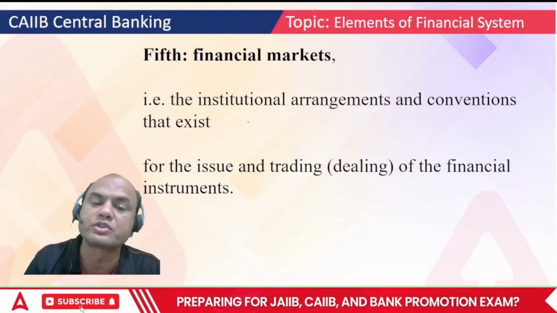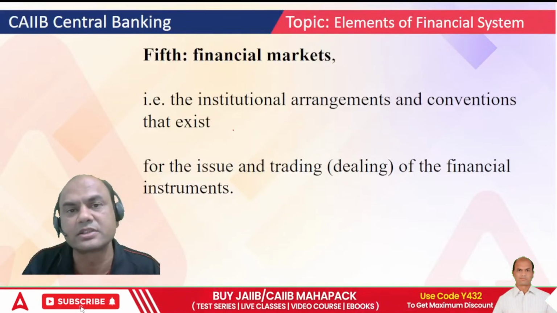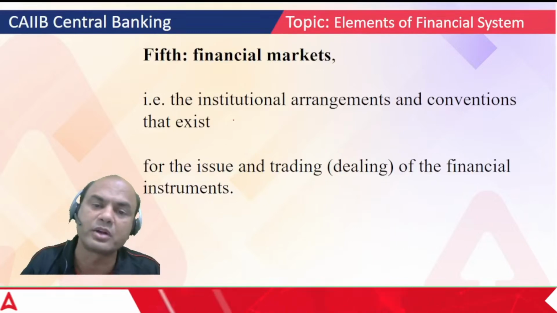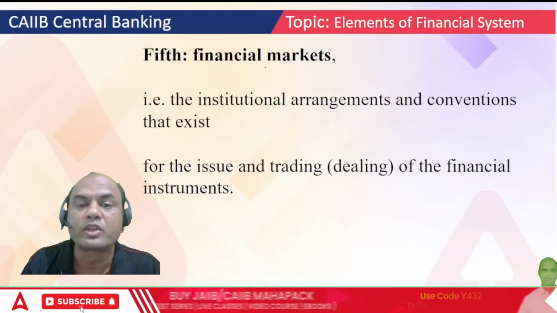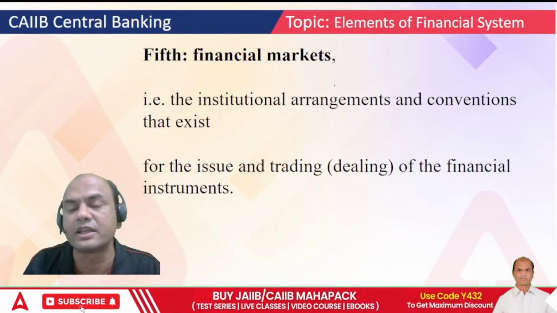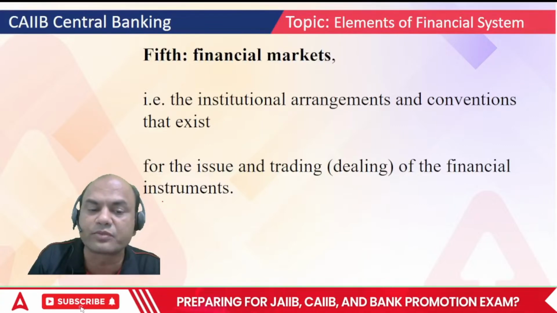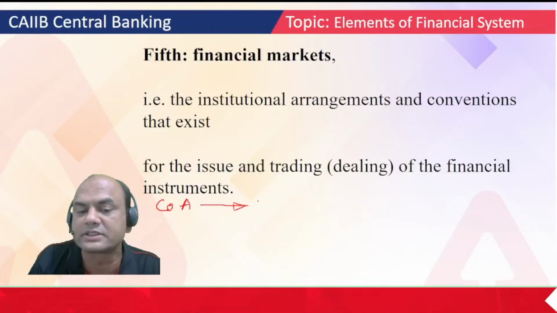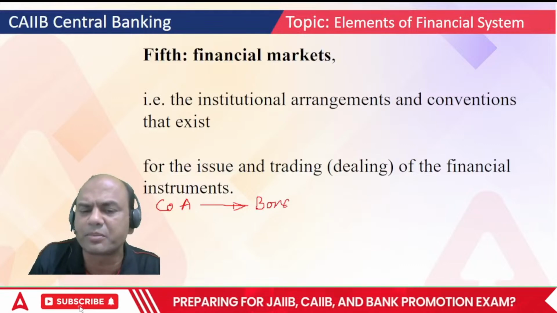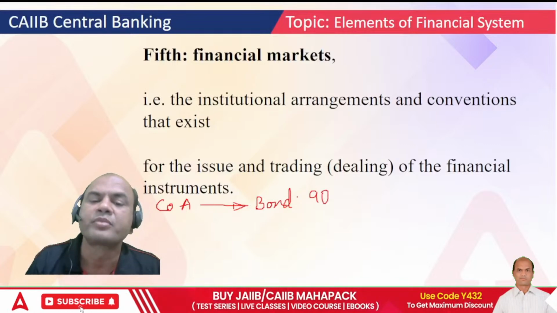FDs are issued by banks, right? Then stocks are issued by the companies. Then bonds are issued by either government or private. So these financial markets should exist so that there is buying and selling of these elements. Suppose this is a bond I am purchasing from, let's say, company A. Company A has given me a bond. I have purchased this bond for, let's say, 90 rupees.